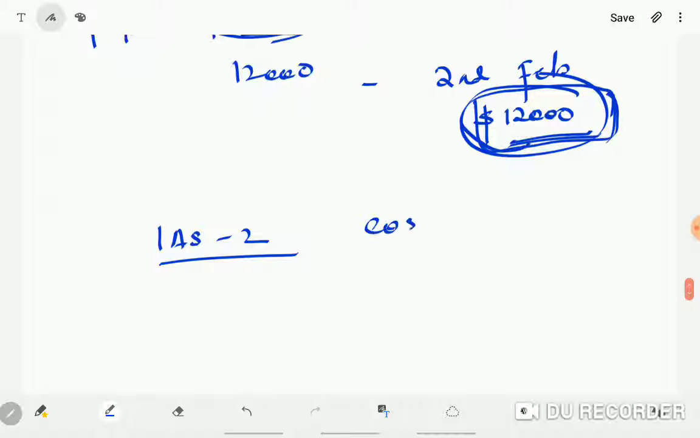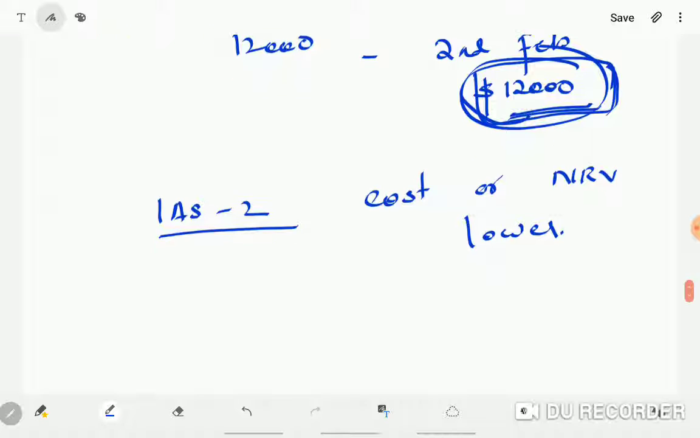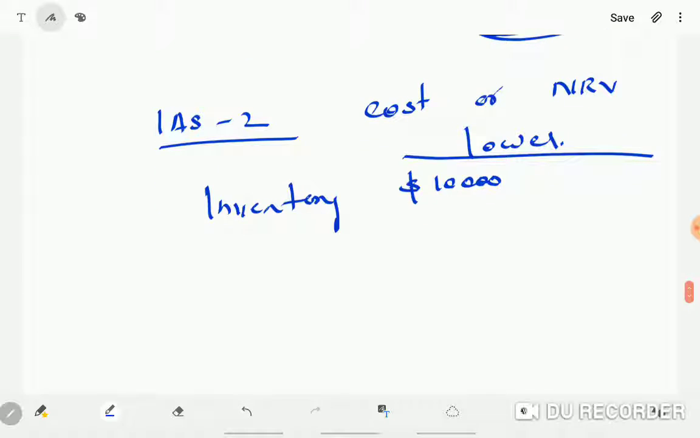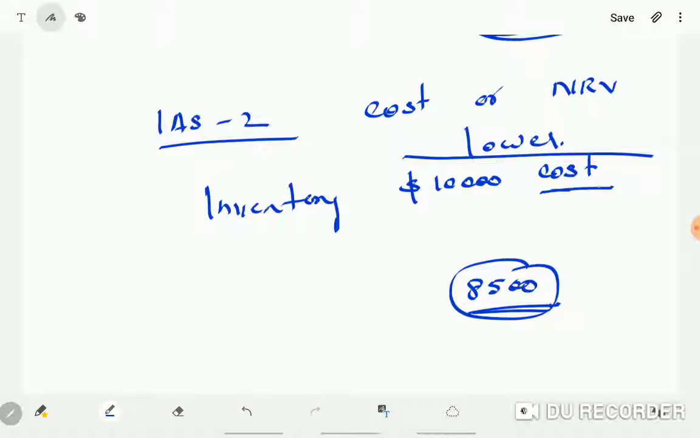Inventory value will be shown at cost or NRV whichever is lower. Okay, suppose I'm showing my inventory at one particular amount. Let me say I'm showing it at 10,000. But after the year end, we could sell this inventory only for 8,500. But this event happened before the financial statements are authorized for issue. The entity could sell the inventory for 8,500. But at the reporting date, they showed the inventory at cost of 10,000. When they could sell it before the financial statements are authorized for issue, this is an adjusting event.